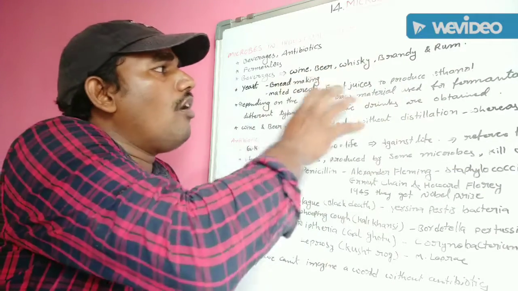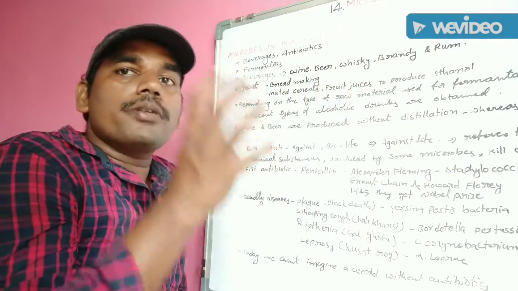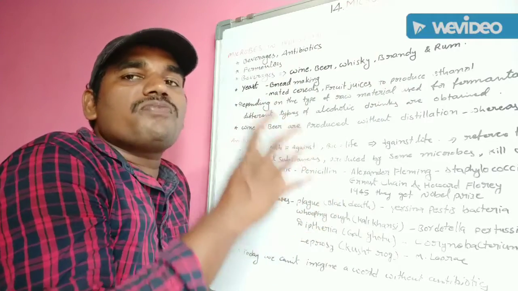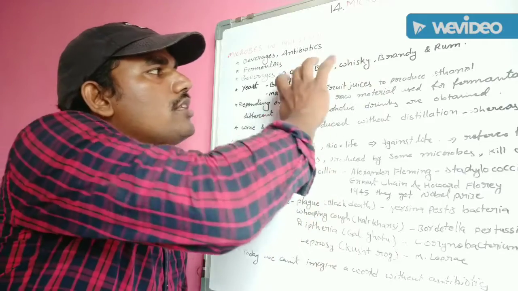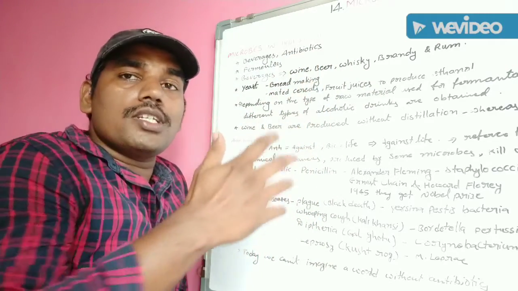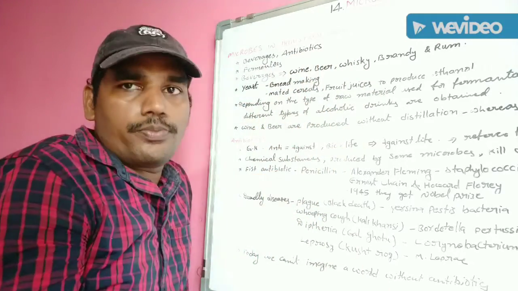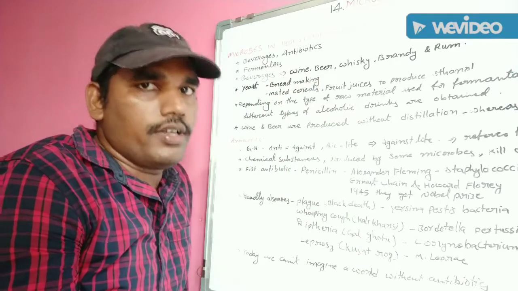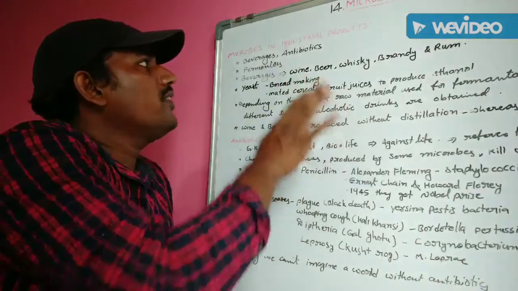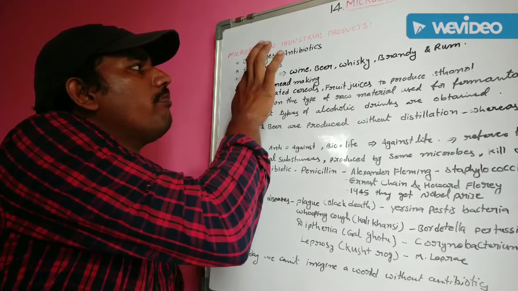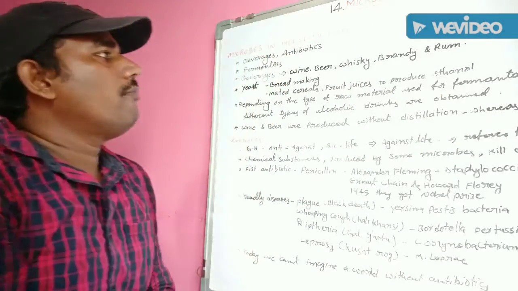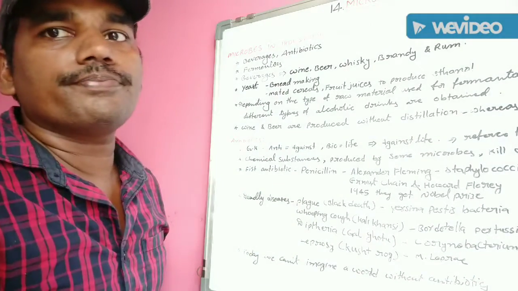All these beverages are mainly prepared by microbial fermentation. These beverages are produced on a large scale at the industrial level with the help of fermentation by microbes.